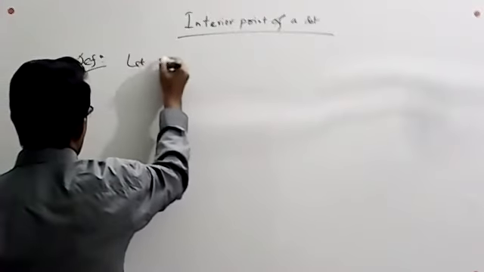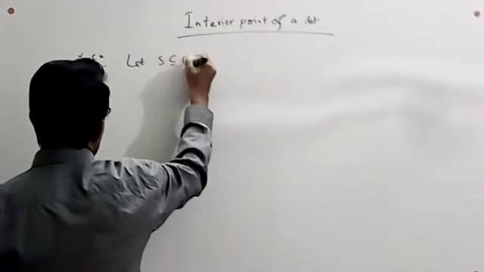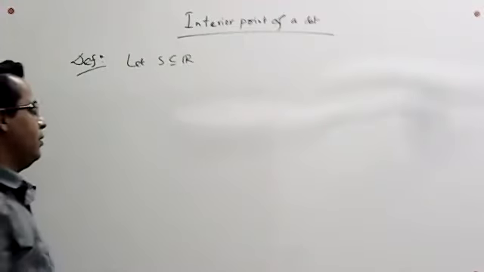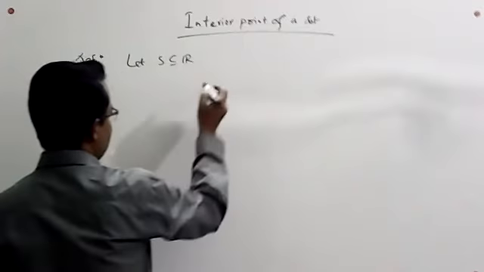Let S be a subset of R, where R is the set of real numbers.